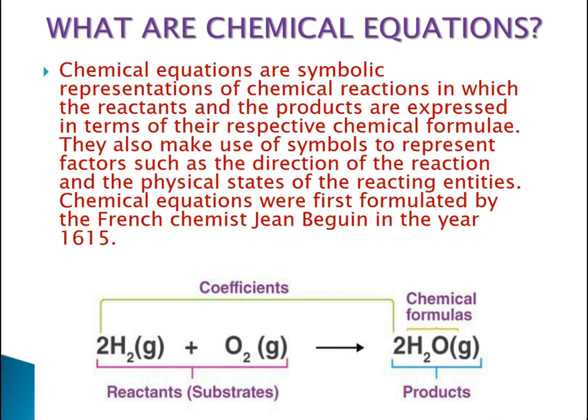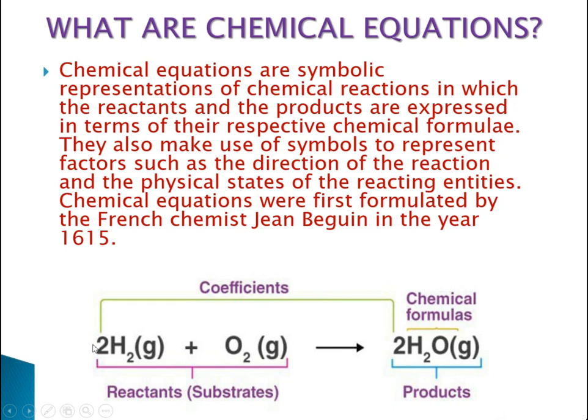Now we can see in front that there is a chemical equation. 2H2 (g), gaseous in state, plus O2 (g), gaseous in state, is transformed to 2H2O (g), which is also gaseous in state. Can you understand what is H2? It is hydrogen. Can you understand what is O2? It is oxygen, and H2O means water. So this is the total formation. These are the reactants and these are the products.